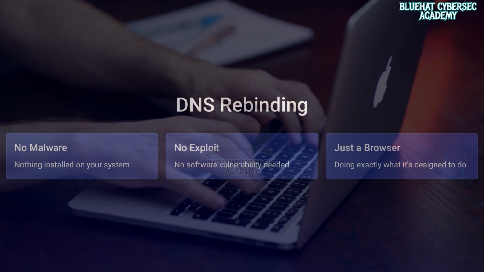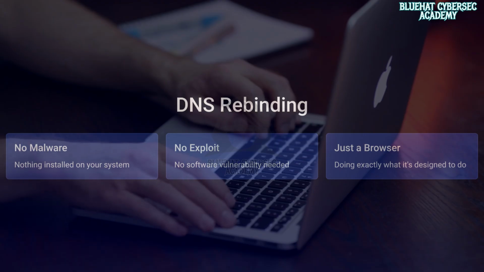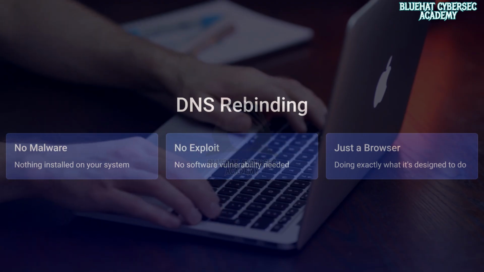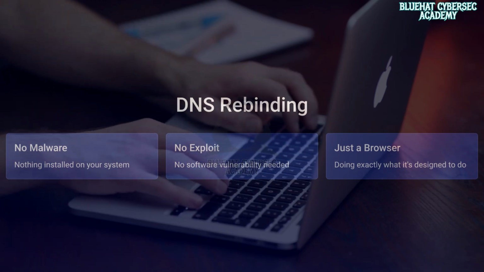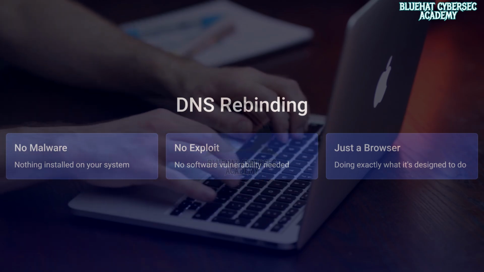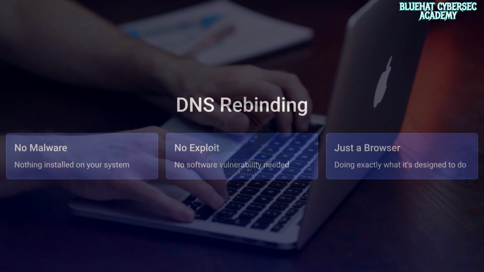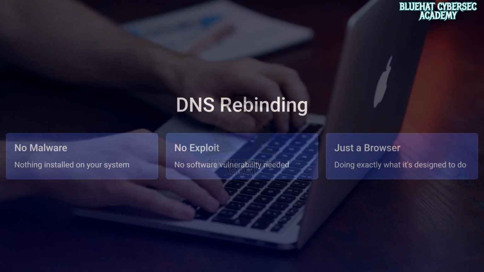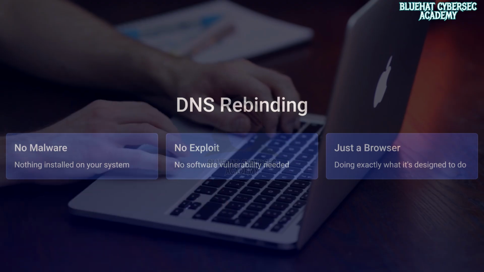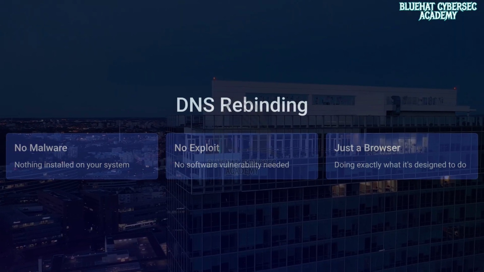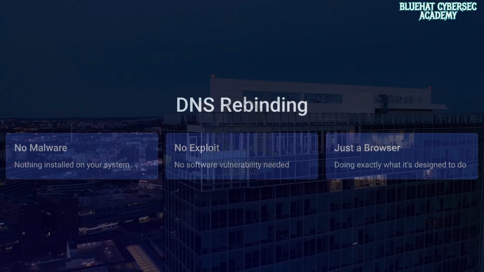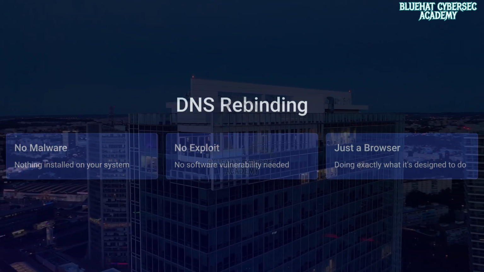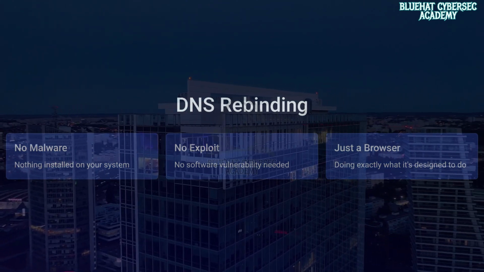Now, let's get into it. We start with DNS Rebinding, one of those web security attacks that sounds almost magical at first. A simple website visit somehow turns into a way for an attacker to reach inside your private network. No malware installation, no software exploit, nothing obvious. Just your browser doing what it normally does. And that's what makes it dangerous. To really understand it, we'll go step by step from how DNS works to how browsers think, and finally how attackers exploit the gap between the two.